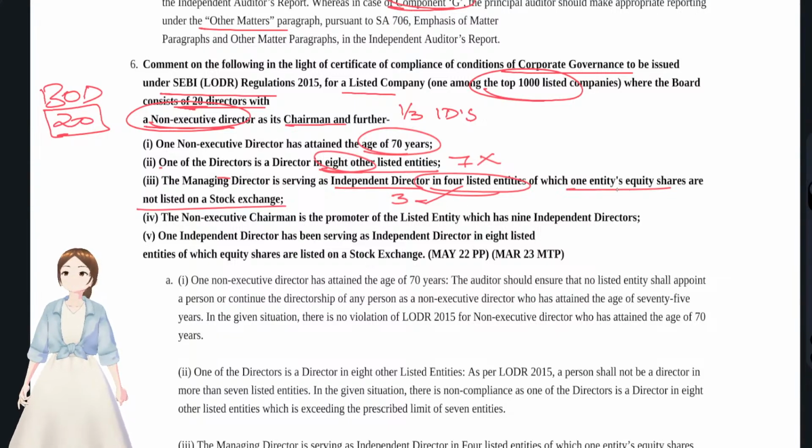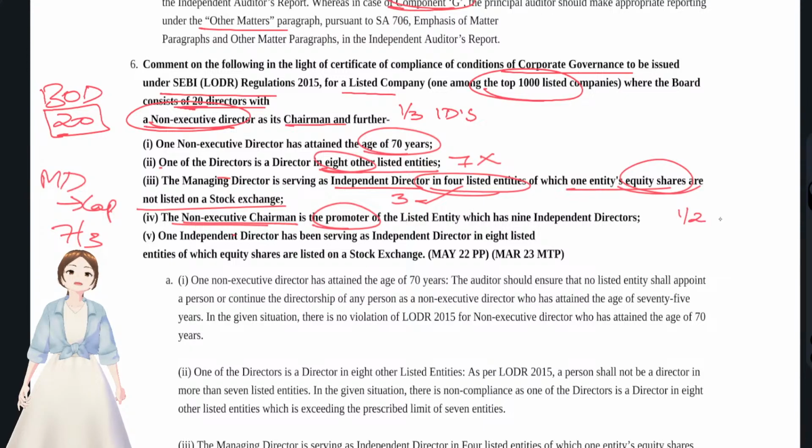Okay, only when equity shares are listed, you treat it as listed with regards to the directorship cap. Okay, that is 7 or 3. Okay, the non-executive chairman is the promoter. If the non-executive chairman is a promoter, then half of the board of directors has to be independent. Okay, listed entity which has 9 independent directors.